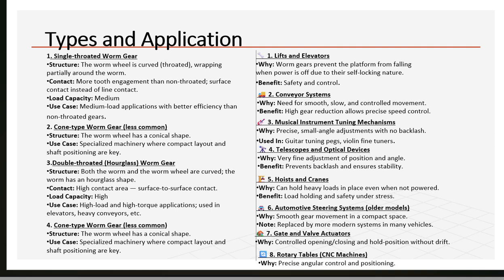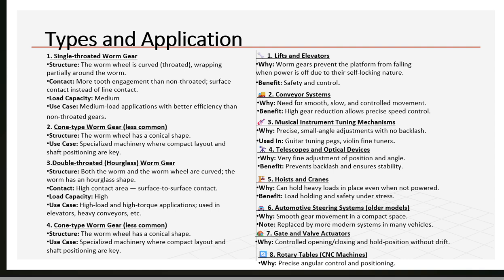Now next, types and application of worm gear. Types of worm gear are single-throated worm gear, cone-type worm gear, double-throated worm gear, and cone-type worm gear. In single-throated worm gear, we are looking at structure, contact, load capacity, and use case. In structure, the worm wheel is curved, wrapping partially around the worm. In contact, more teeth arrangement than non-throated, surface contact instead of line contact. Load capacity, medium. Use case, medium load application with better efficiency than non-throated gear.